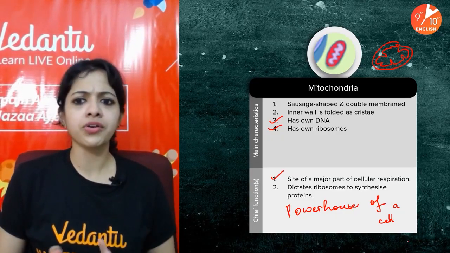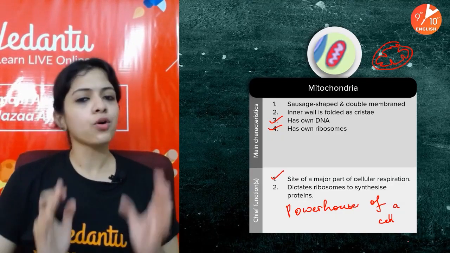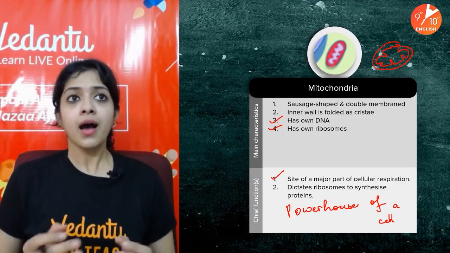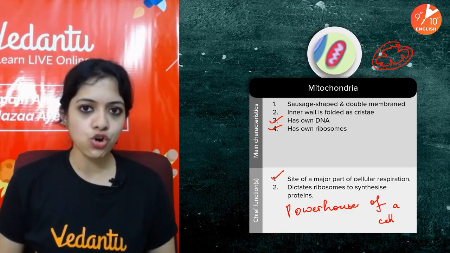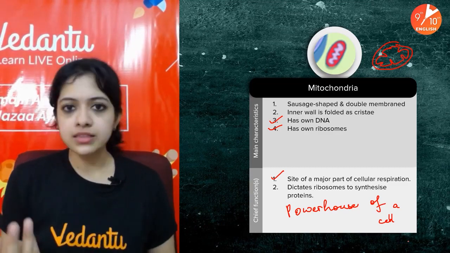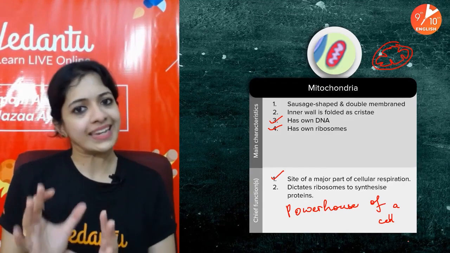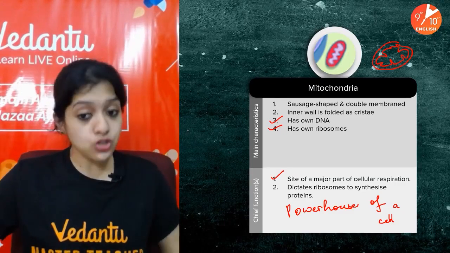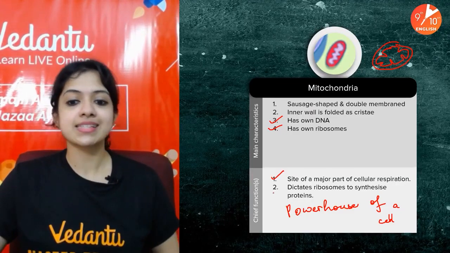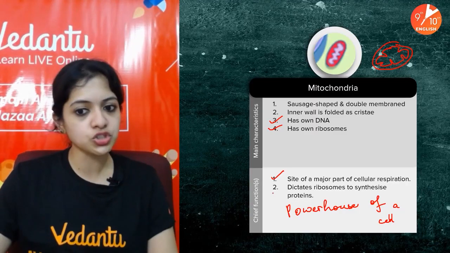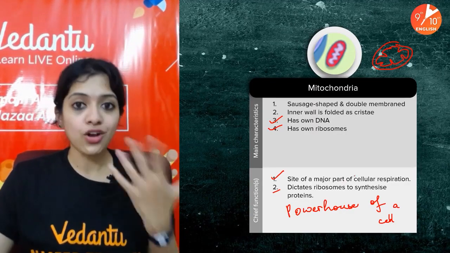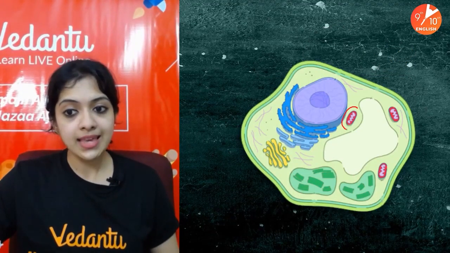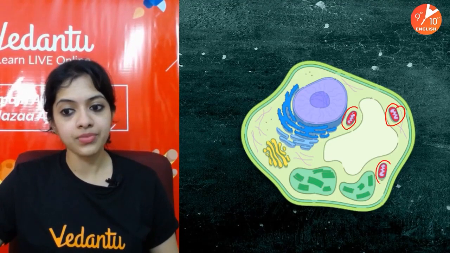There can be one or many mitochondria depending upon the need of a particular cell. For example, muscle cells, which need a lot of energy, may have a lot more mitochondria as compared to many other normal cells of the body, which don't need as much energy. It also dictates ribosomes to synthesize proteins. That's also one secondary function of mitochondria. But of course, site of cellular respiration, because it generates ATP, is the major function. As you can see, these are the mitochondria here.